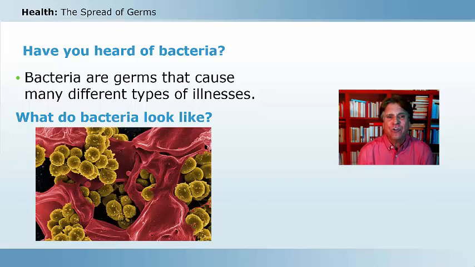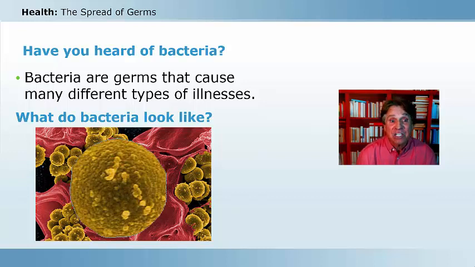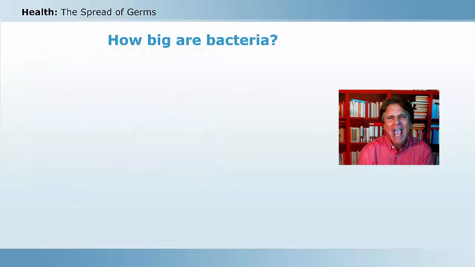They have many different shapes, and here we have some bacteria that are infecting the skin, and they are causing a skin infection. And the bacteria are those yellow round objects that you can see in this picture taken with a microscope. If we were to enlarge the bacteria, you can see that these bacteria are spherical, and they have a structure to them. But how big are these bacteria?